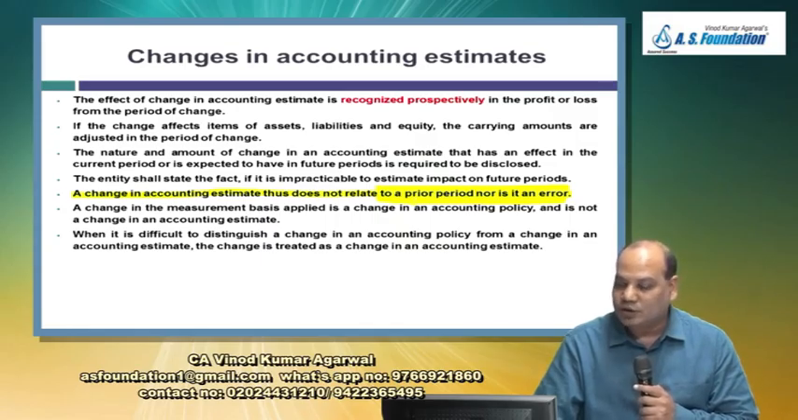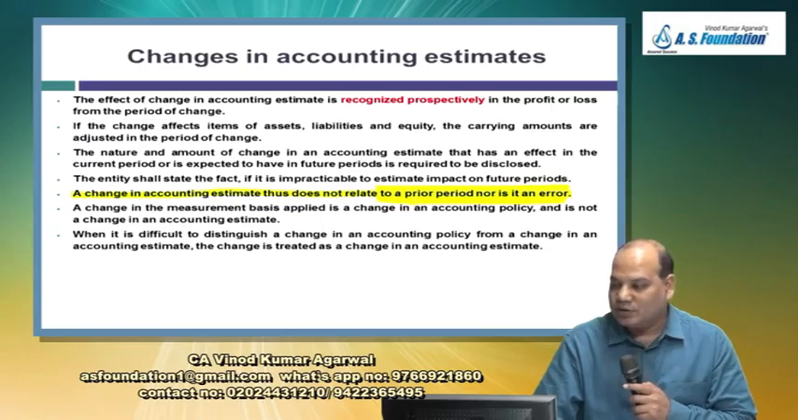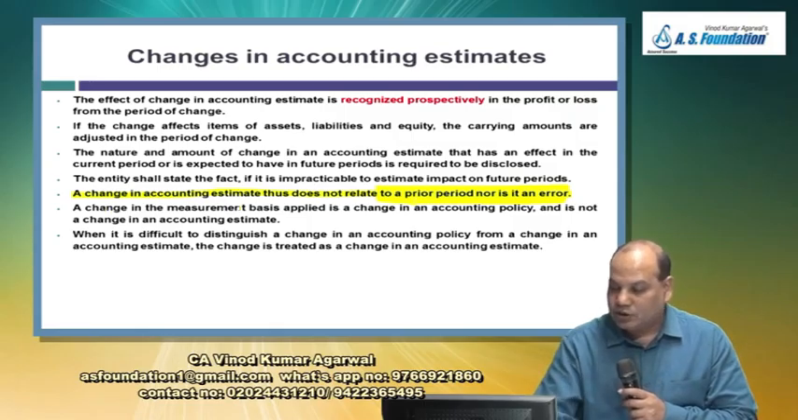Change in estimate. Actual bad debt is 2 lakh. Allowance for bad debt made in the books 2,50,000. Is it an error or a change in estimate? Change in estimate. A change in the measurement basis applied is a change in accounting policy.